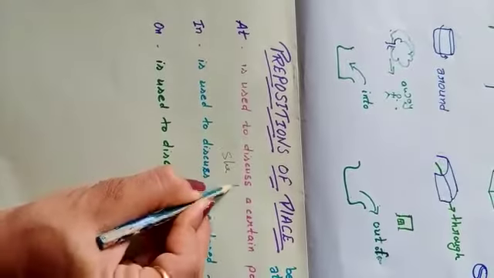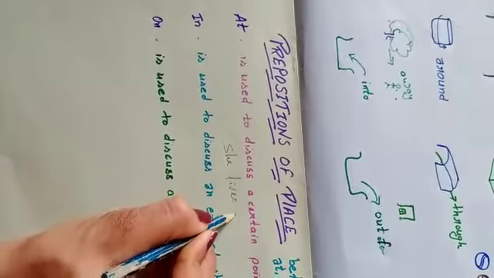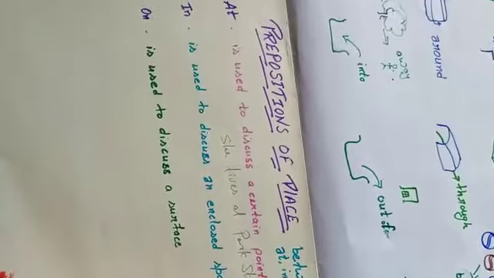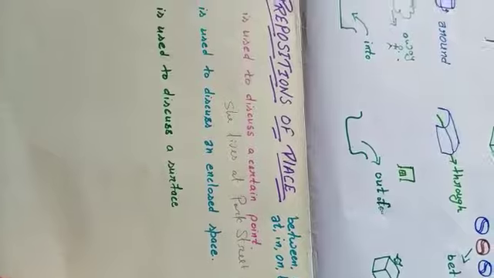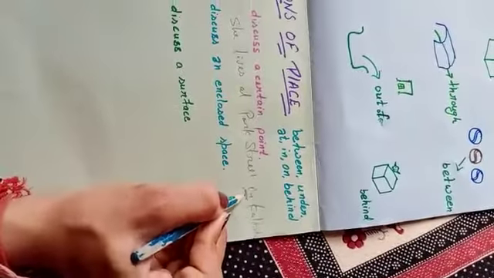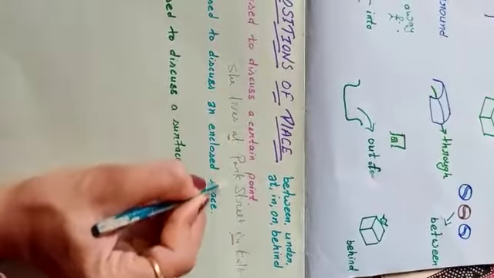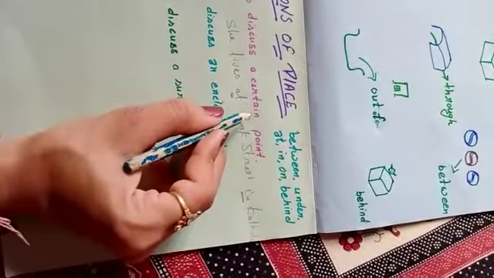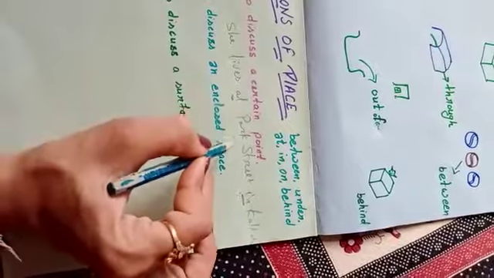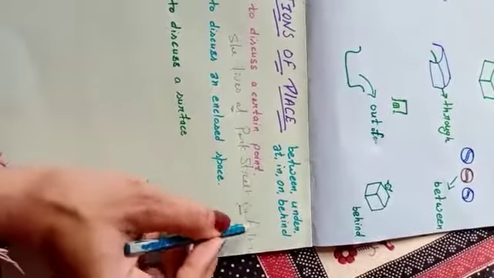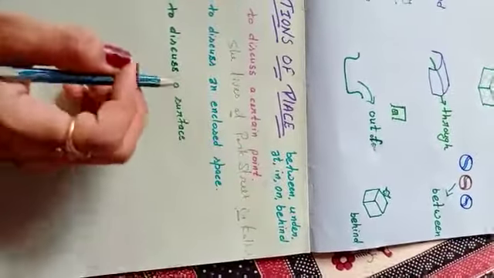She lives at Park Street in Kolkata. For the larger area we use in, and for the smaller area we use at, because Kolkata is a city and Park Street is a special place that is in Kolkata. So for the larger area in, and for the smaller area we use at.